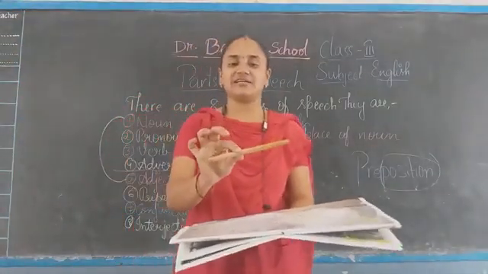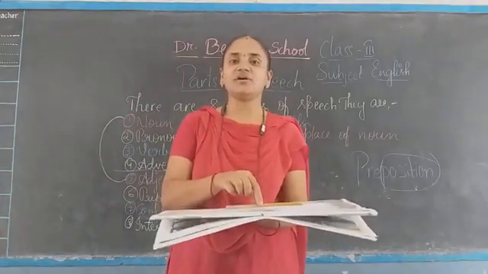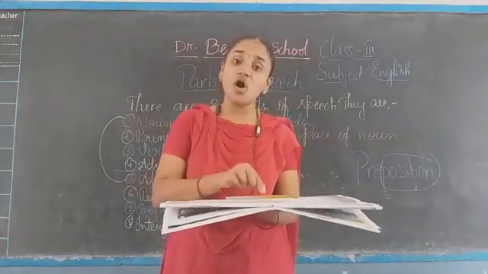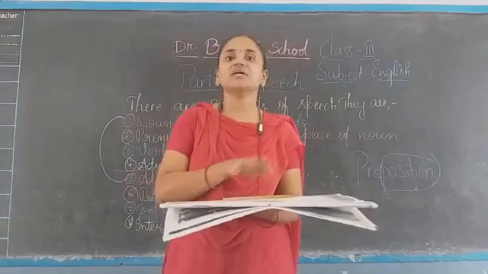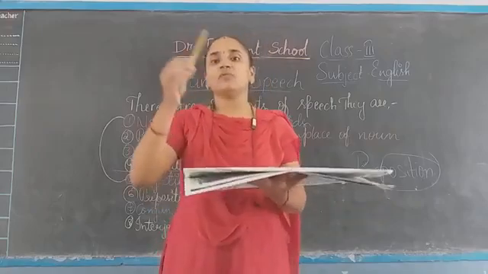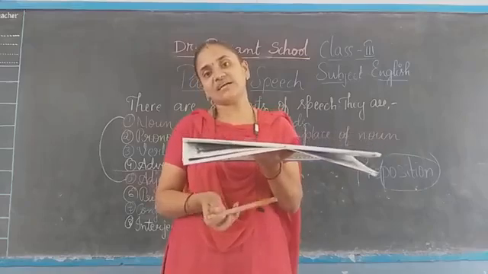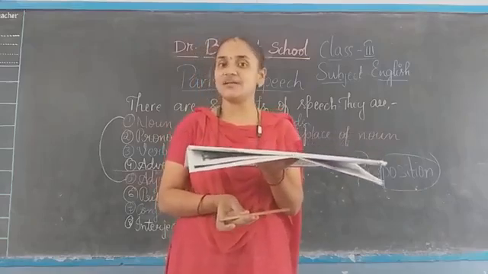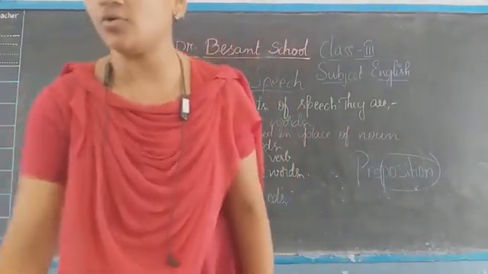Where is the stick? On the book. So "on" is a preposition. Where is the stick? Under the book. So "under" is also a preposition. So on, under, you got two more.